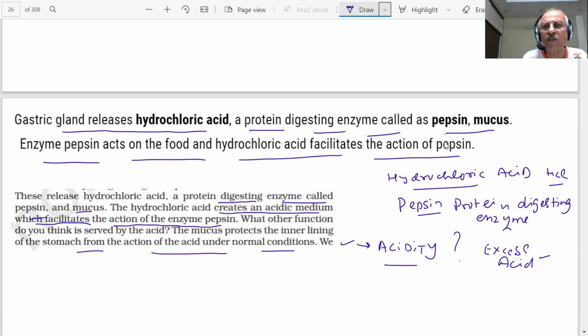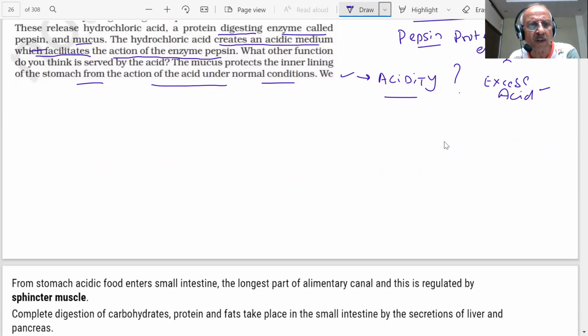Hydrochloric acid is important. You have seen its role. In digesting food, the enzyme pepsin and mucus act on the food, and hydrochloric acid facilitates the action of the pepsin. Also, students, there are certain germs inside the food. They are killed by the hydrochloric acid.